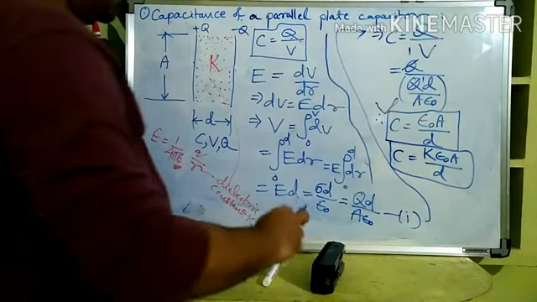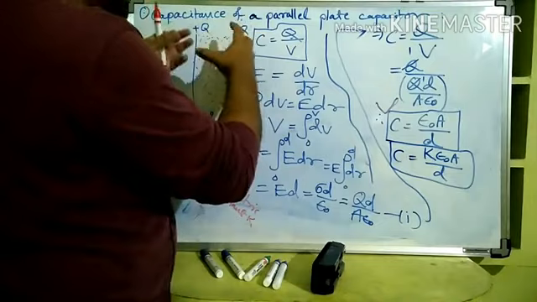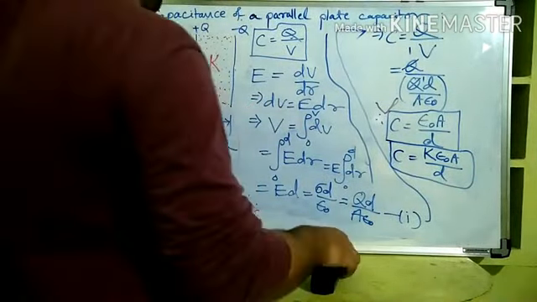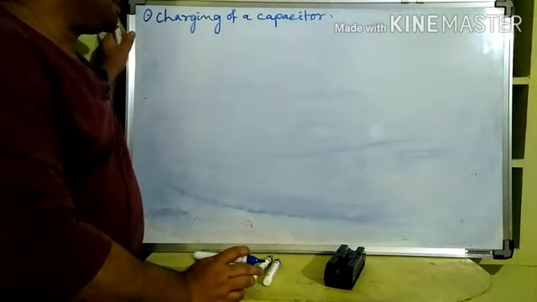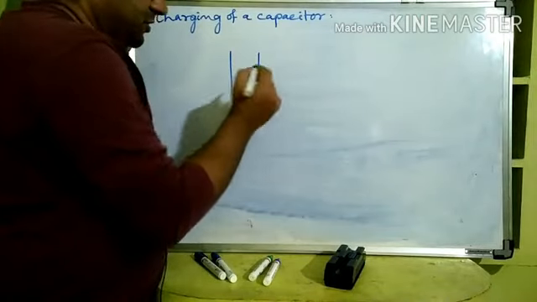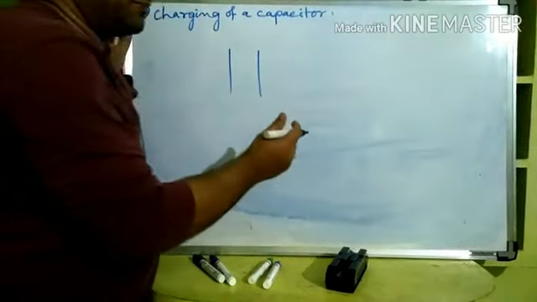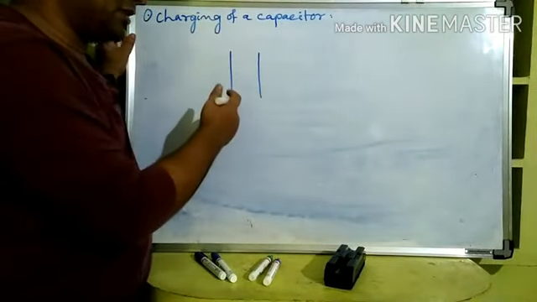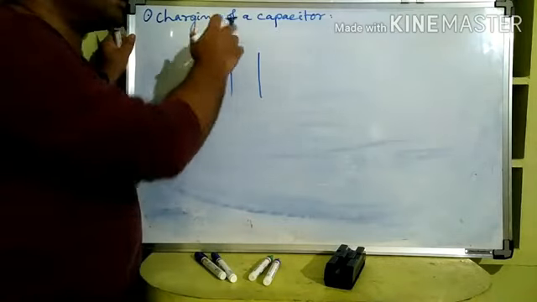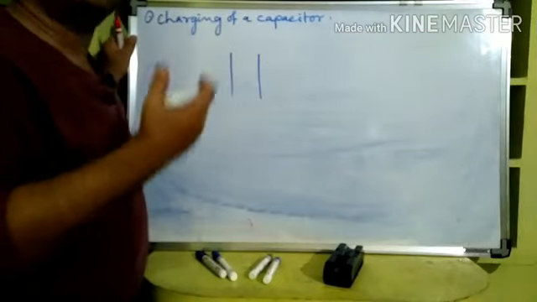Clear? Now we will devote some time to understand how this is charged. After charging this plus Q minus Q, we have already calculated the capacitance, but how is it charged? Now we will discuss the charging of a capacitor. You might rightly have the doubt that if we give some charge to a plate, it will have a certain capacity only, and after that the charge will spill out to the environment. Then how can the capacity be increased?